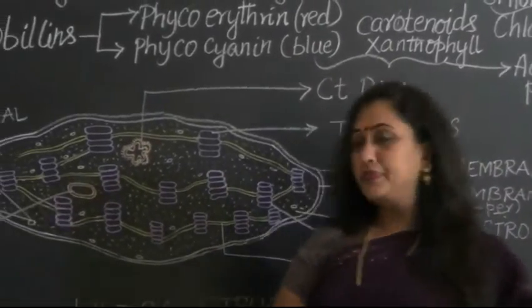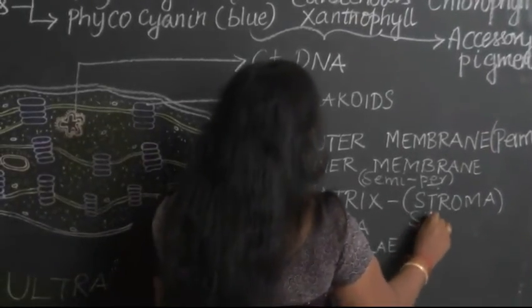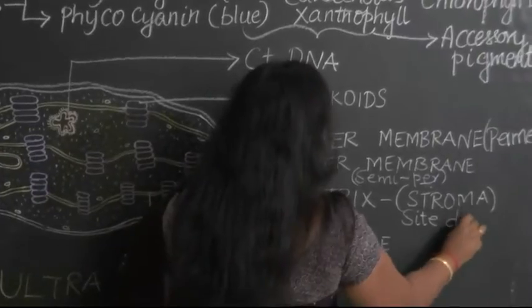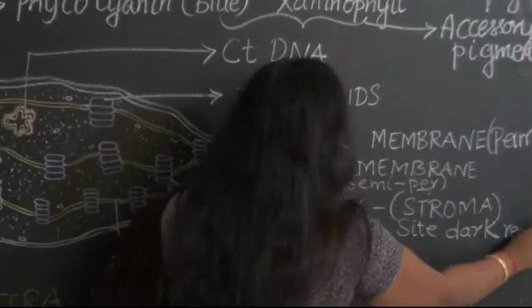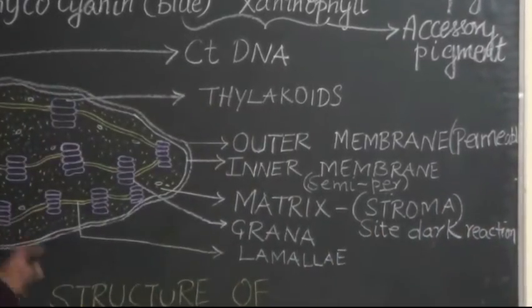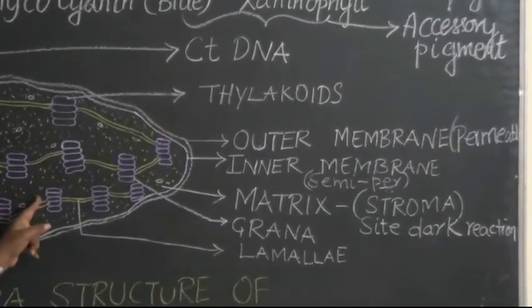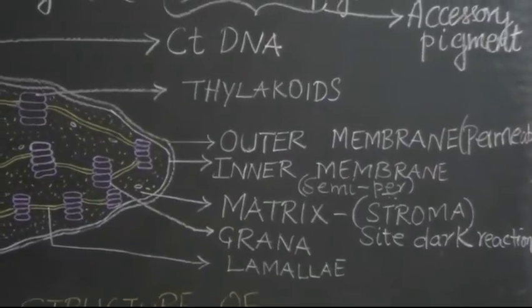Therefore, the stroma, or the matrix of the chloroplast, is the site of the dark reaction. That means the reaction during the night will take place in the stroma of the chloroplast.